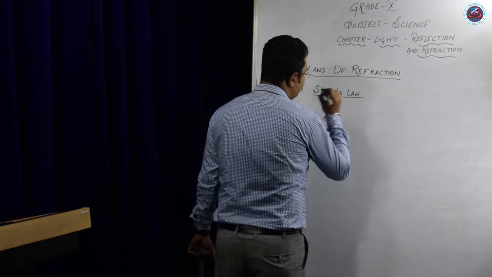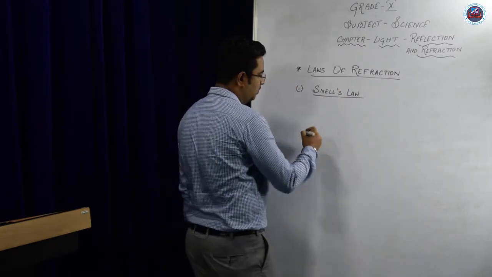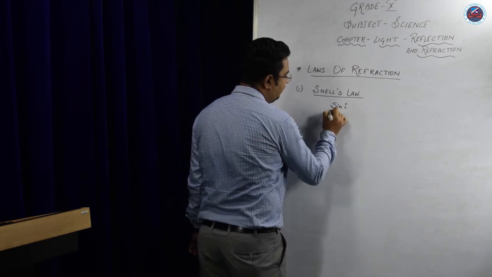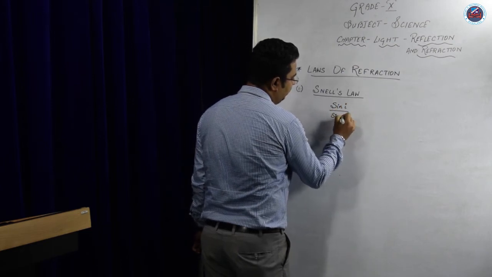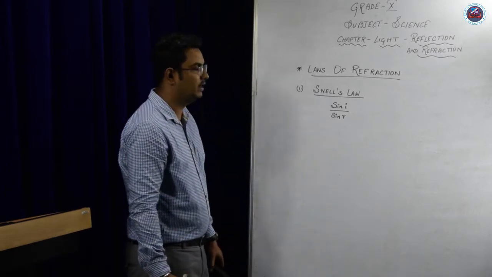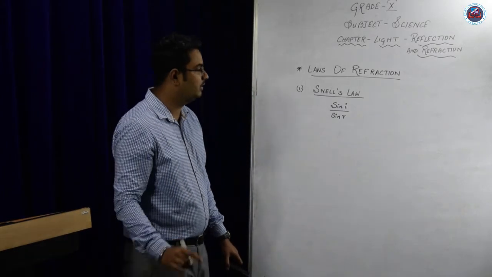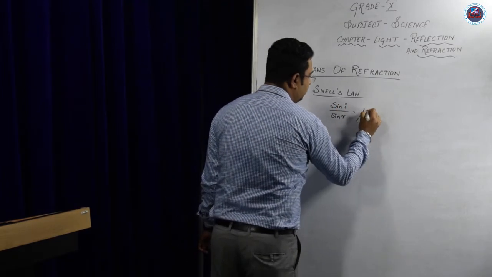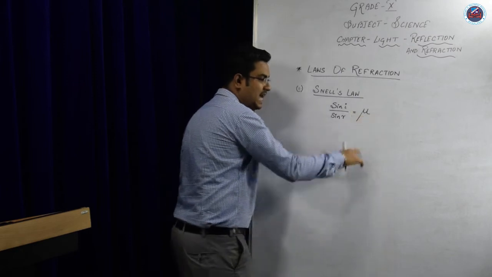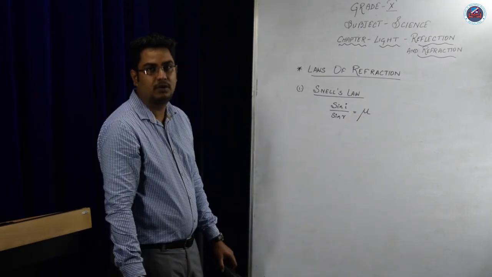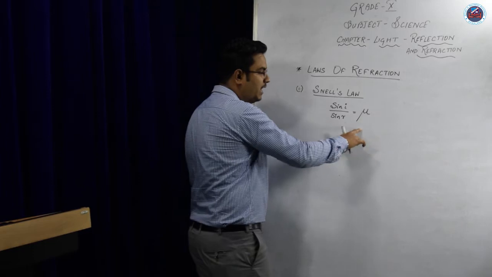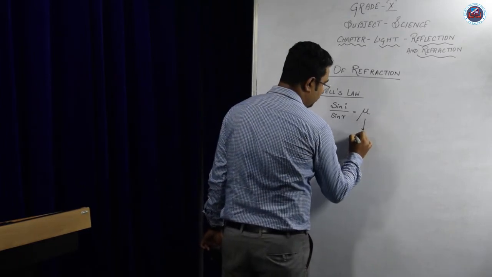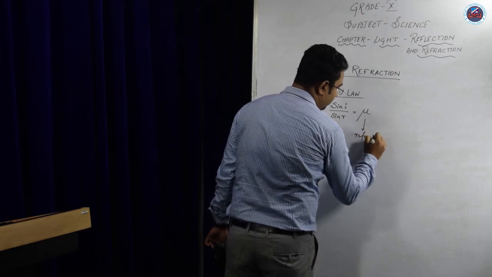Snell's law is nothing but the ratio of sine of angle of incidence to sine of angle of refraction, and this ratio gives us the value of the refractive index, which is defined with this sign called mu. Mu is the sign which is used to define the refractive index.